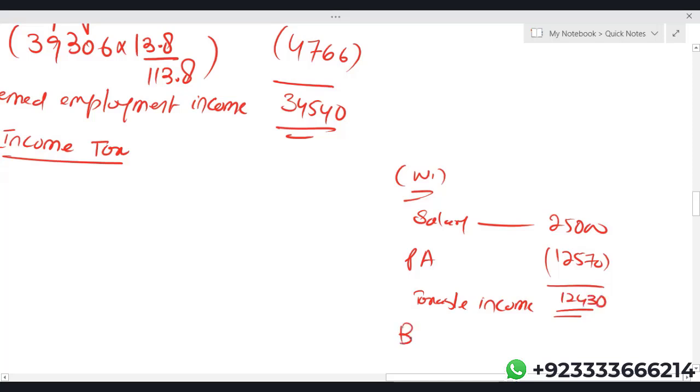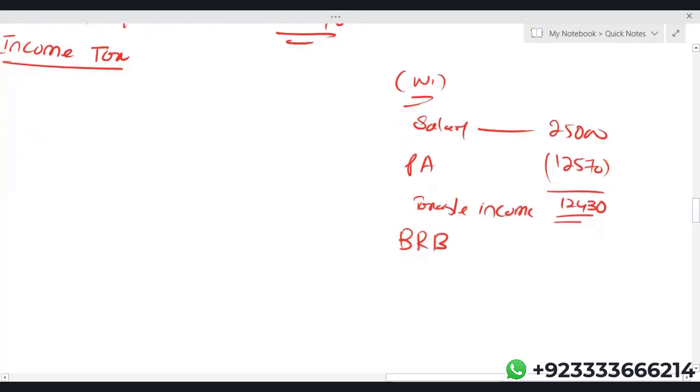It means that when calculating tax on the deemed employment income of 34,540, the entire basic rate band will not be available. Out of 37,700, 12,430 is already utilized by the existing salary. So 37,700 minus 12,430, the remaining basic rate band, is 25,270.